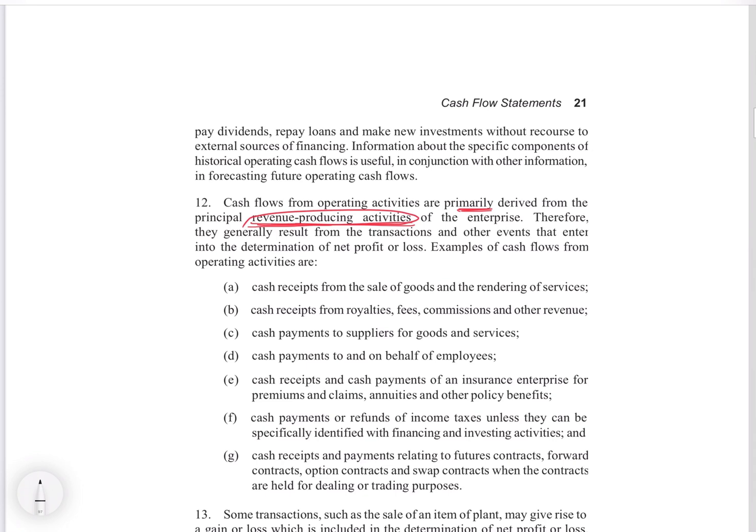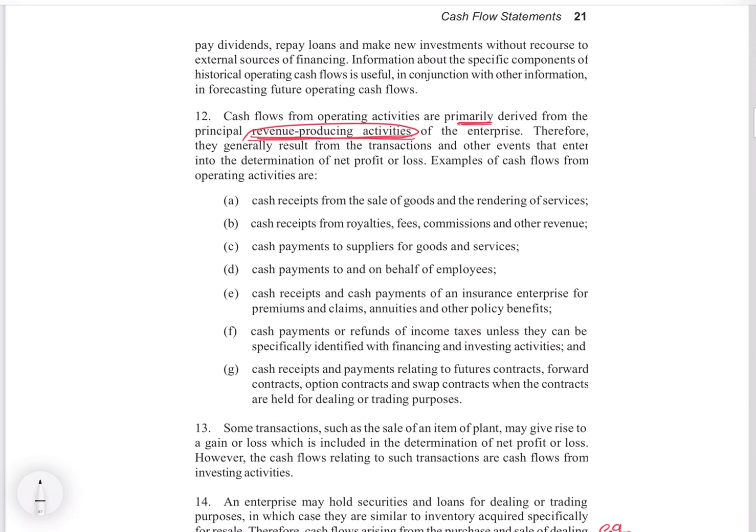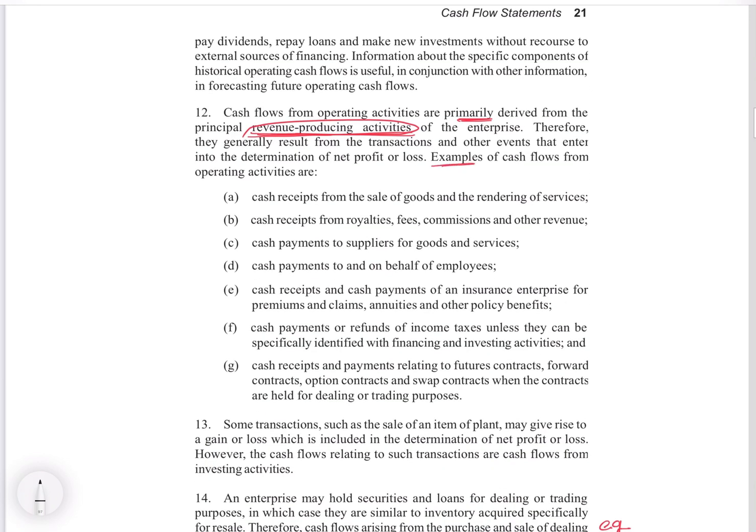So these are the major revenue generating activities, operating activities. They have listed out some examples like cash receipts from sale of goods and rendering of services, cash receipts from royalties, fees, commissions and other revenue. It depends on the nature of the business. If the business is a manufacturing, sale of goods. If the business is of rendering services, the fees they are charging.